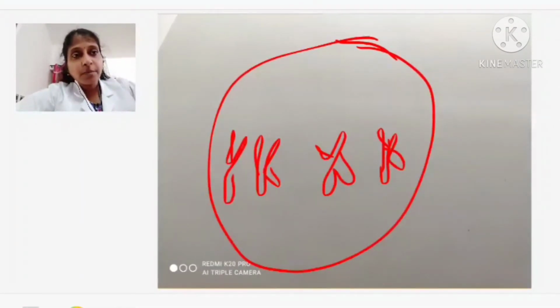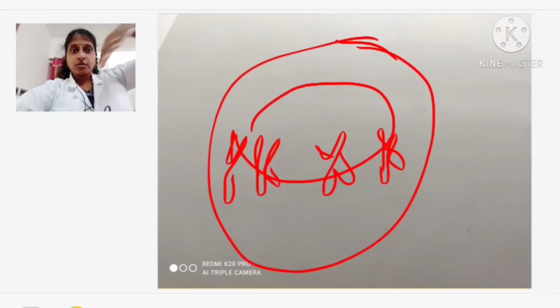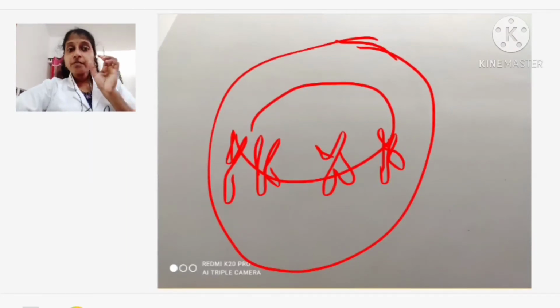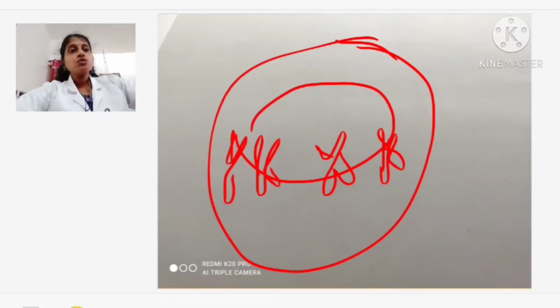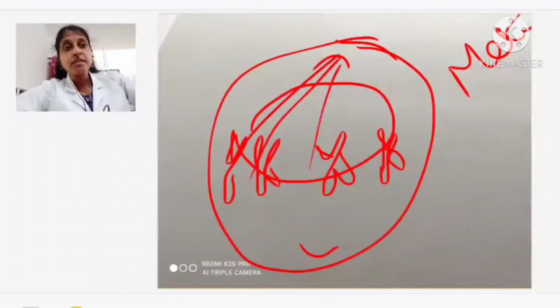Like this, the 46 chromosomes, all with their duplicate copy, will line up in the equator. That is the characteristic feature of the metaphase. And all these chromosomes are attached by spindle fibers formed from the centrioles.